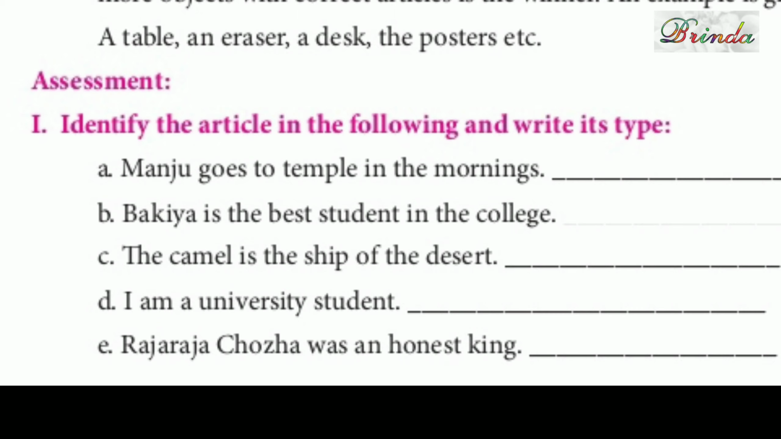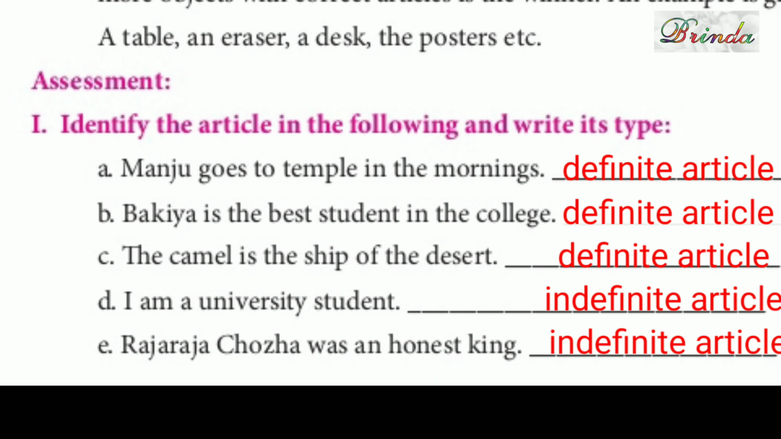Shall we go to the assessment part? First one: identify the article in the following and write its type. First of all, we'll identify the article, then we'll write whether it is a definite article or an indefinite article. First one: Manju goes to temple in the morning. Which one is the article first of all? In the morning, the is the article. Is it definite or indefinite?